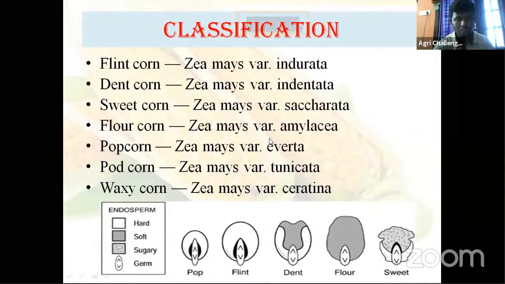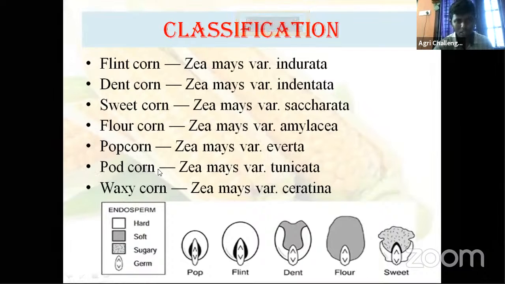Flour corn, Zea mays variety amylacea. Then popcorn, whatever you are eating now, your favorite snack, Zea mays everta. Then pod corn. What did I tell you about pod corn? Yes.